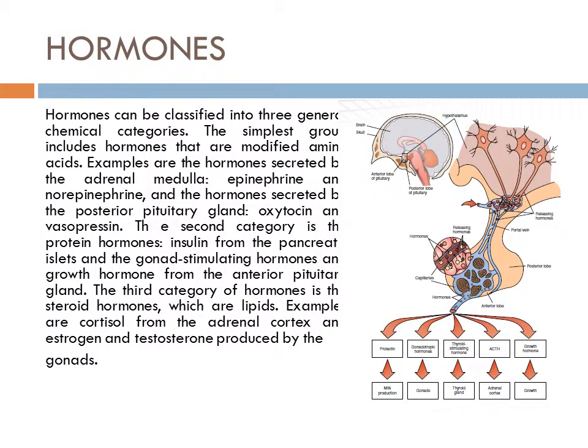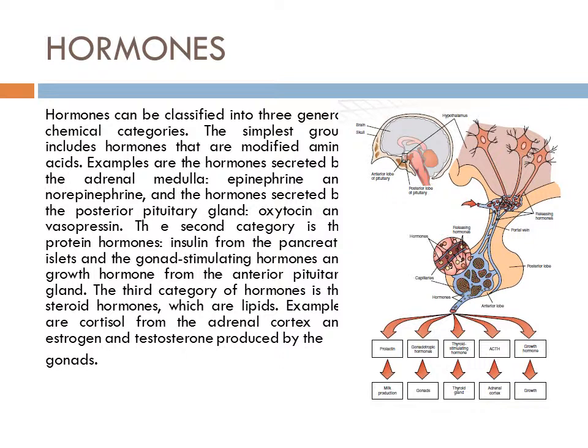Hormones can be classified into three general chemical categories. The simplest group includes hormones that are modified amino acids. Examples are the hormones secreted by the adrenal medulla, epinephrine and norepinephrine, and the hormones secreted by the posterior pituitary gland, oxytocin and vasopressin. The second category is the protein hormones: insulin from the pancreatic islets, and the gonad-stimulating hormones and growth hormone from the anterior pituitary gland.